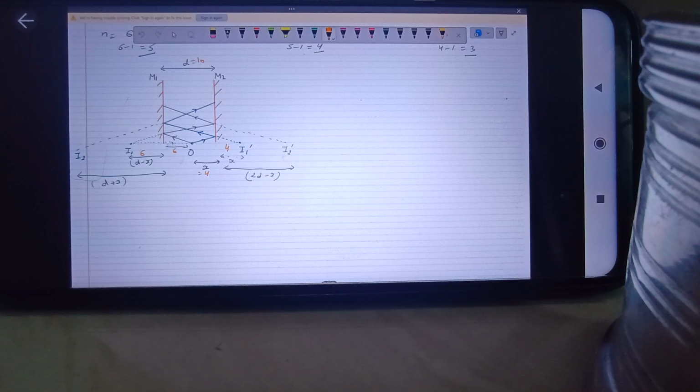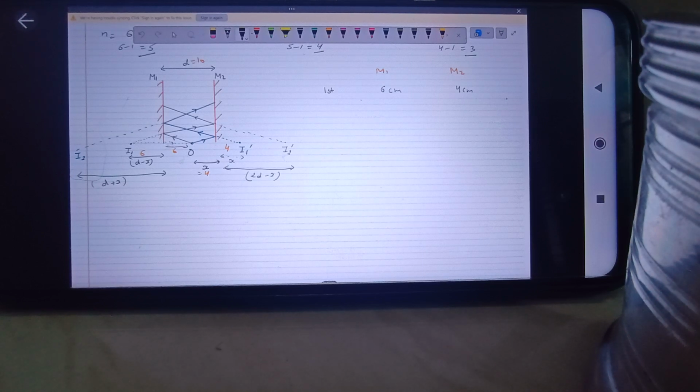So we'll learn a shortcut depending upon the concept we have discussed. How can we write down all the values? Say we have to find the images formed behind the mirrors M1 and M2. Taking this example, we know that the distance of the object from M1 is 6 and from M2 is 4. So clearly, the first image in M1 will be formed at 6, and in M2 at 4 centimeter.